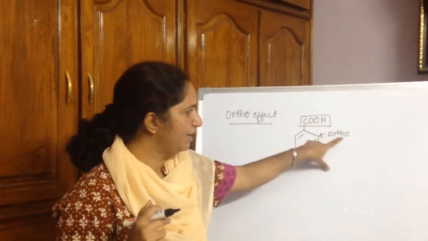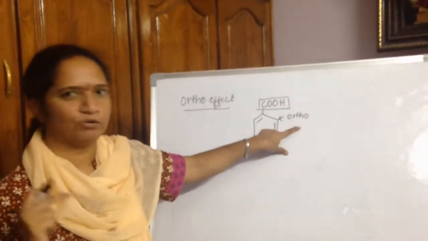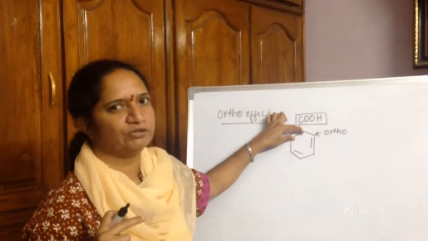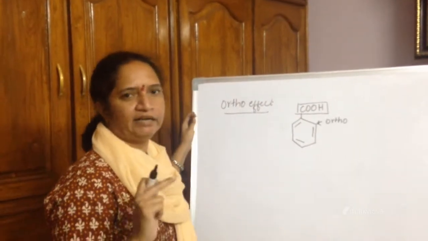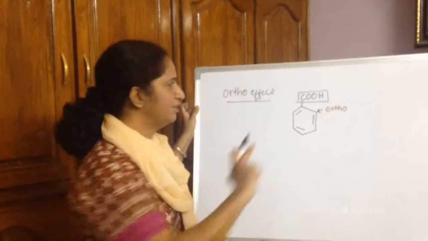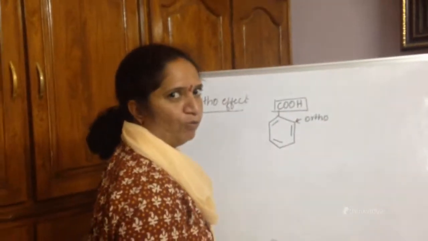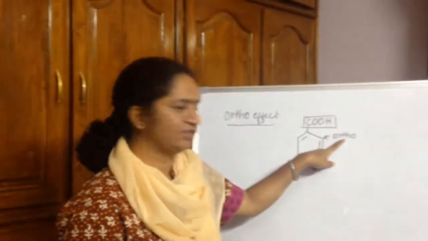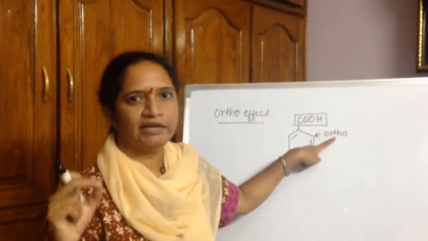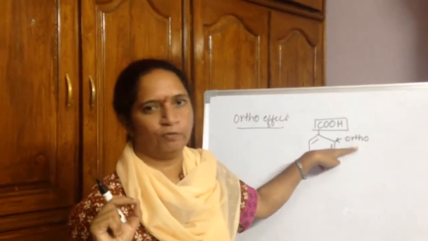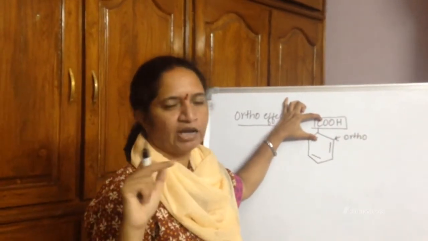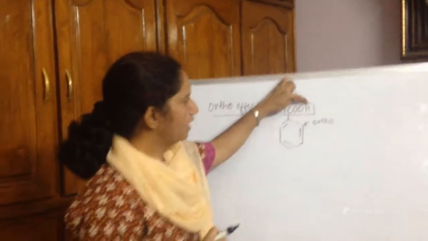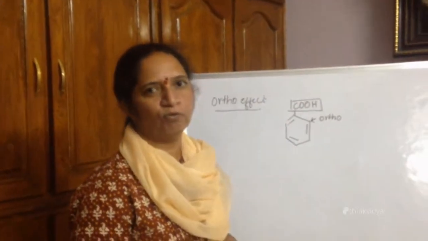Let me repeat. Any group which is present at the ortho position will hinder the resonance in benzoic acid. When there is a hindrance in resonance of benzoic acid, the H plus ion will be given out more easily. This we call the ortho effect. Any group which is present at the ortho position, irrespective of the nature of the group, will prevent the carboxylic acid group from being in resonance with benzene so that the H plus ion can be given out more easily.